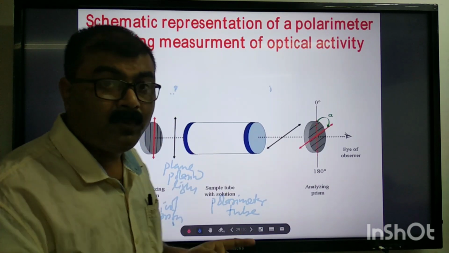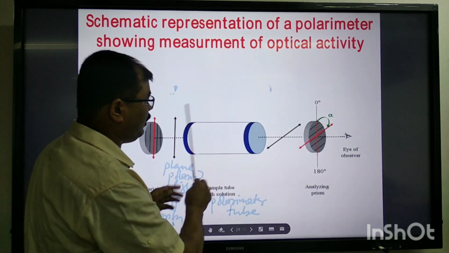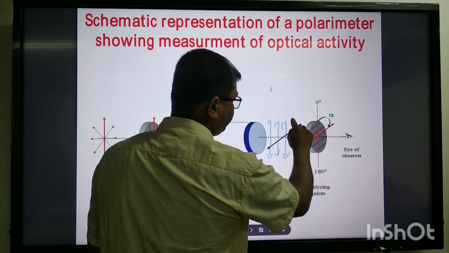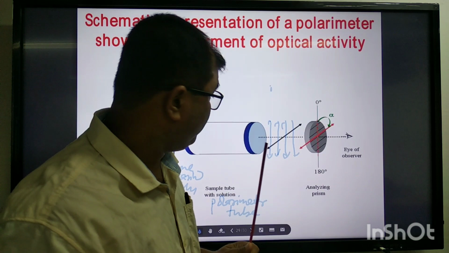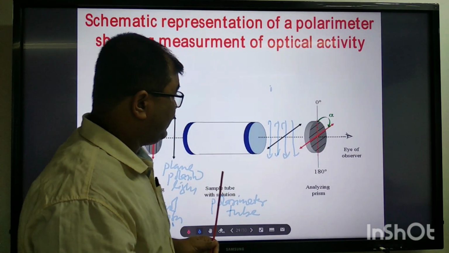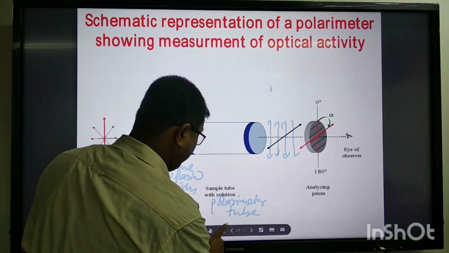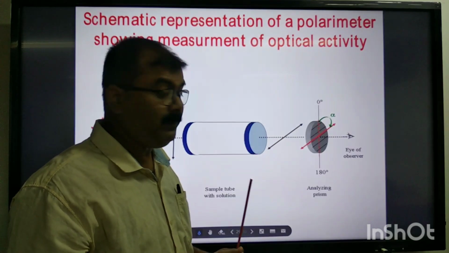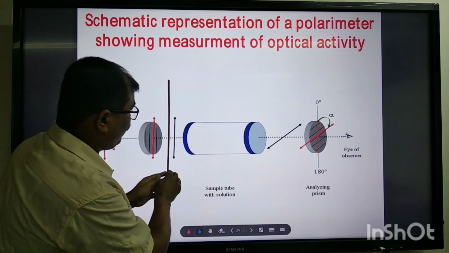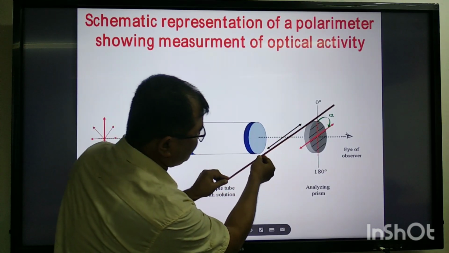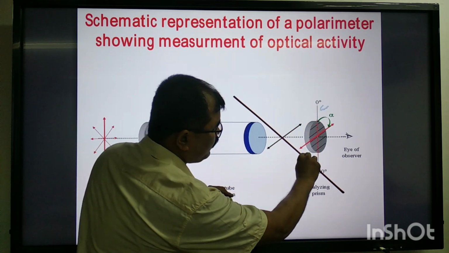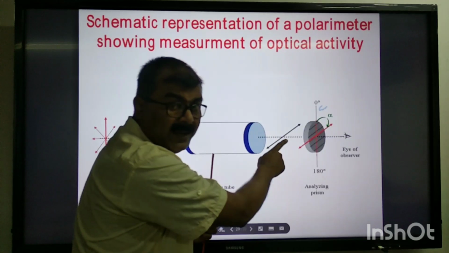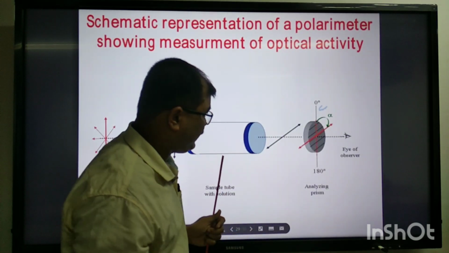If the sample is optically inactive, it will come out like this. Am I clear to you? Yes. Now, if the given sample is optically active, then it will rotate the plane polarized light either towards the right direction or towards the left direction.